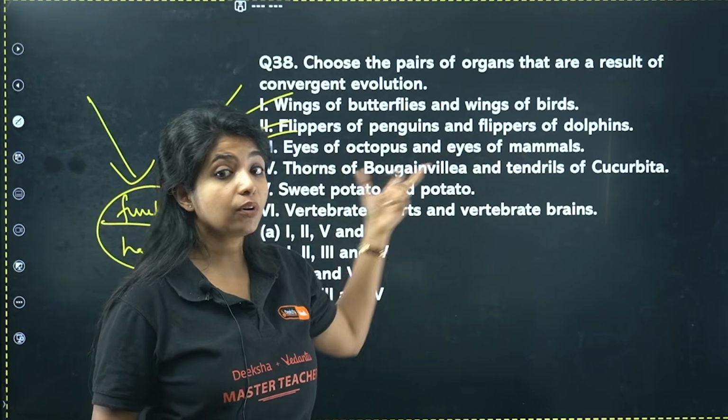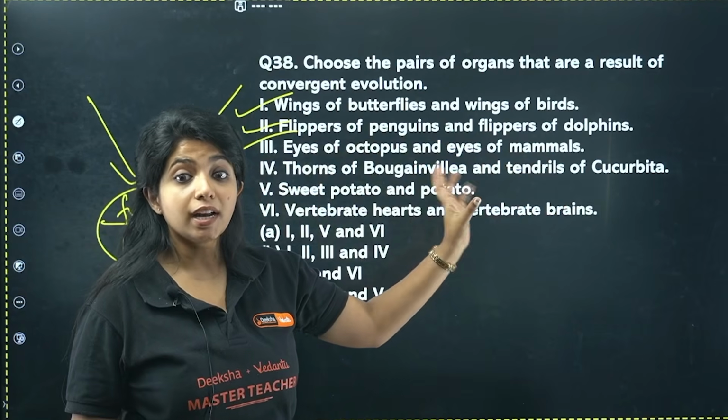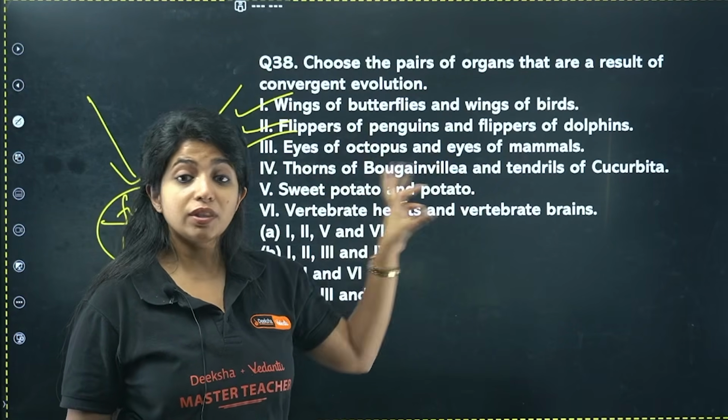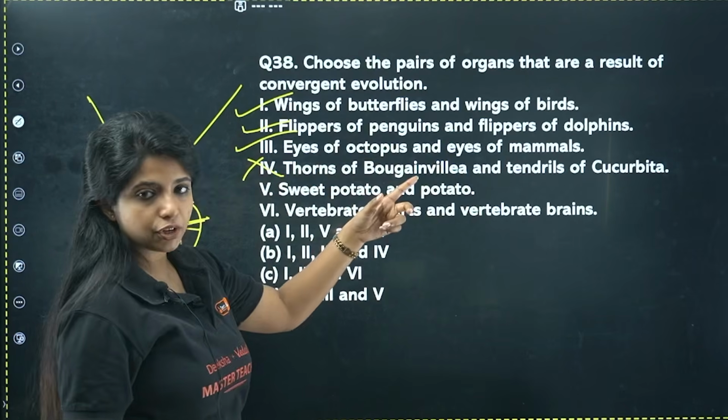Thorns of bougainvillea and tendrils of cucurbita. No, both of them do not have a similar function. Thorn is for protection. Tendril is basically for what? Tendril is for support out there. So they are not an example of convergence. They do not have a common function. Wrong. That is a divergent evolution example.